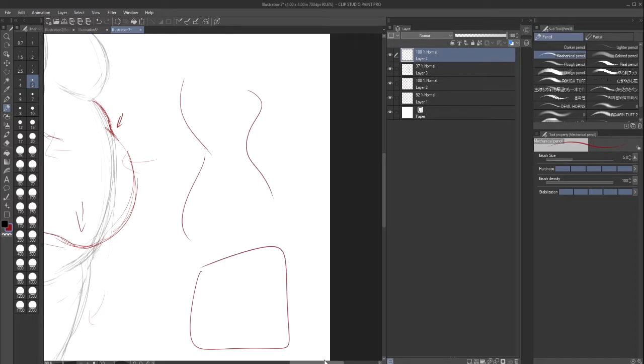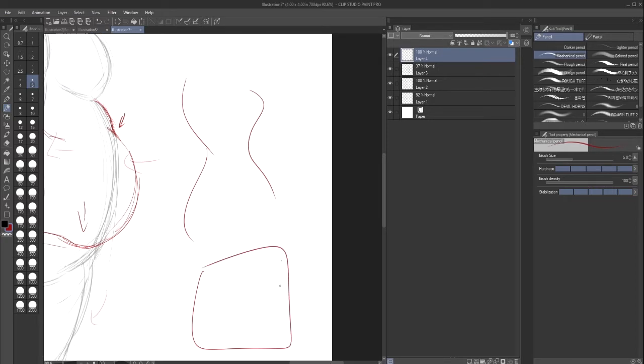So guys will be more rounded and girls will be more of a chunky rounded. That makes sense.